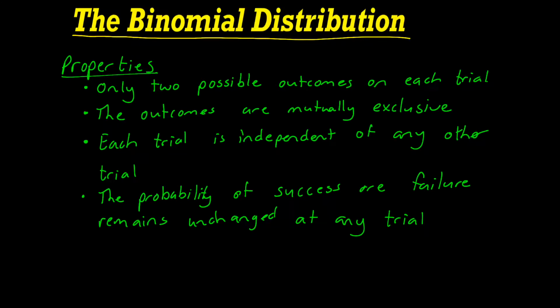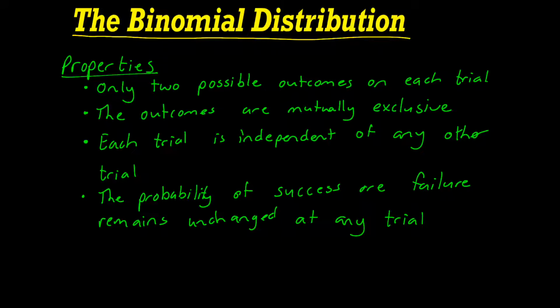Firstly, and if you go back to your properties on the previous page, there are only 2 outcomes. She can either score or miss. Secondly, scoring and missing are mutually exclusive. She can't miss and score at the same time. And thirdly, she takes 3 shots, and each shot is independent of any of her previous shots. And lastly, her probability of scoring is 70% on any given trial.